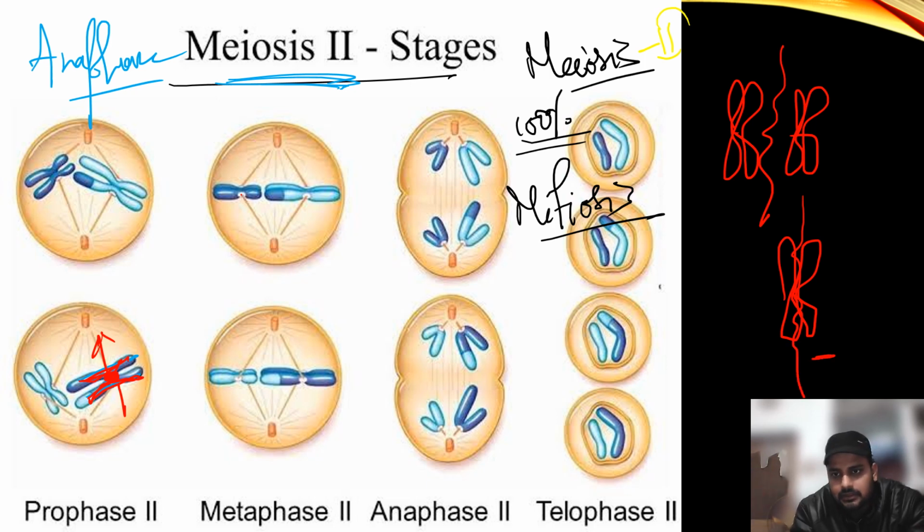This is called separation of chromatids. The other is called separation of homologous pair of chromosomes. That occurs in anaphase 1 of meiosis 1, and this occurs in anaphase 2 of meiosis 2.